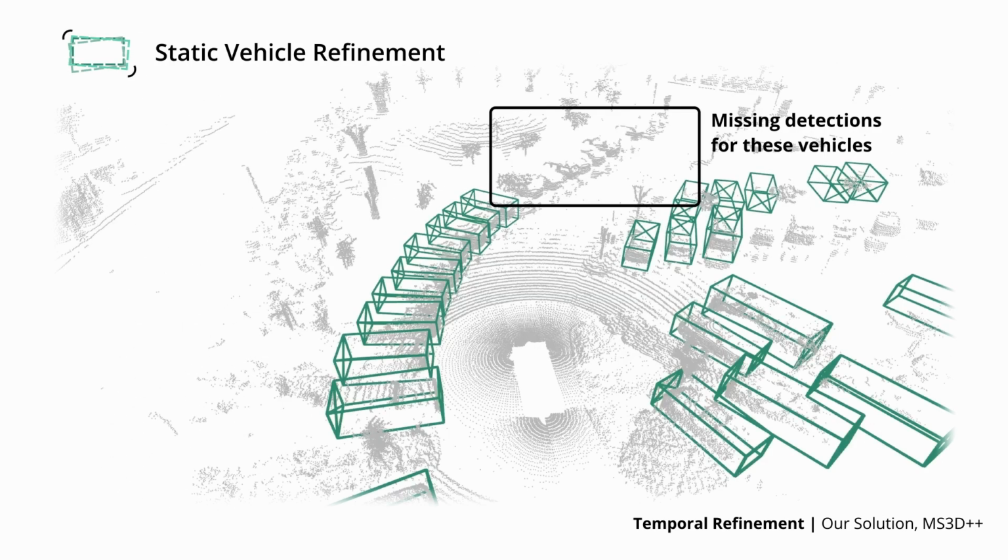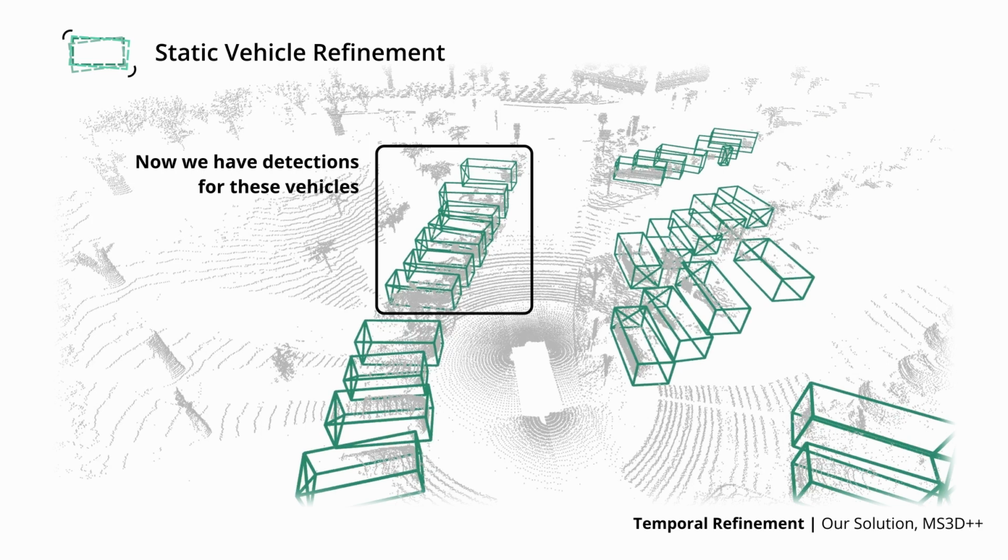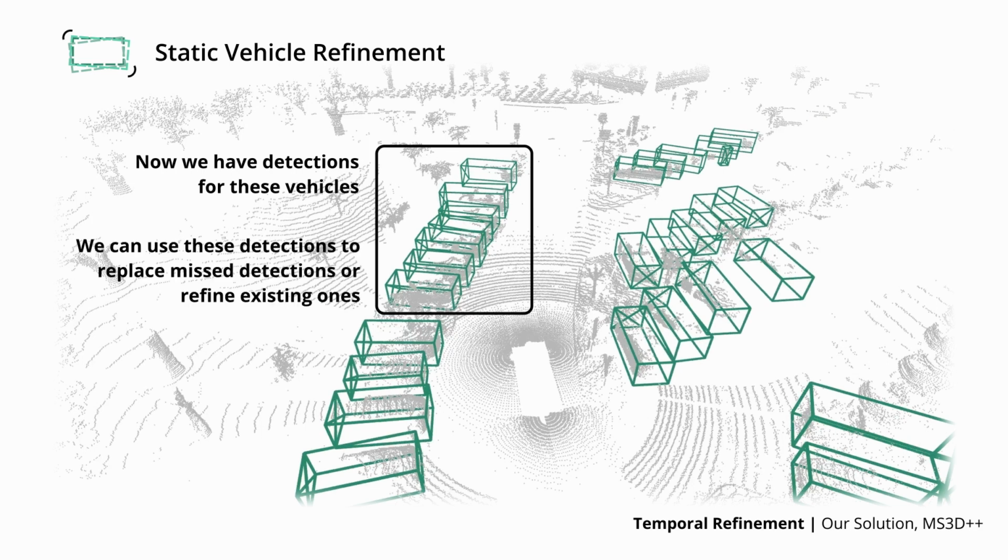threshold. For vehicle labeling, we focus on labeling static vehicles since a few strong detections of a parked vehicle allows us to address missing detections and refine less confident predictions for the entire sequence. Because static and dynamic vehicles share the same appearance, this approach also allows a 3D detector to generalize to dynamic